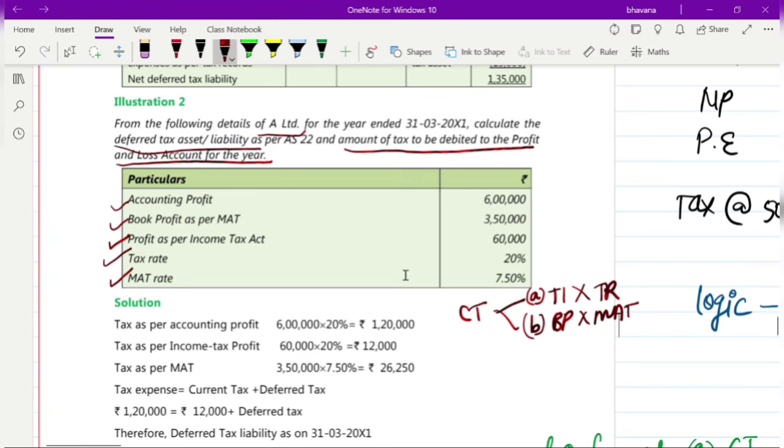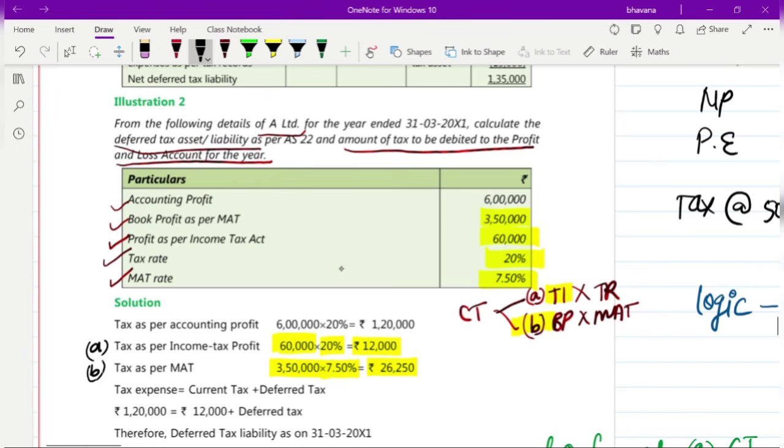So what is your taxable income? Your taxable income is 60,000. So 60,000 into tax rate 20%, your tax will come out to be 12,000. Next, you have to do book profits into MAT rate. The book profit is 3,50,000 into the MAT rate of 7.5%. If you do that, you will get 26,250.